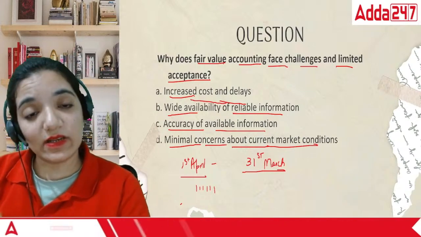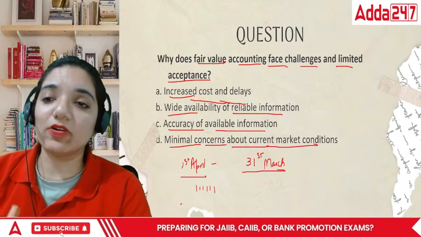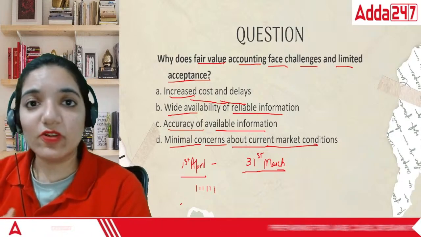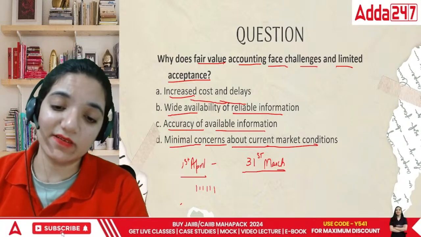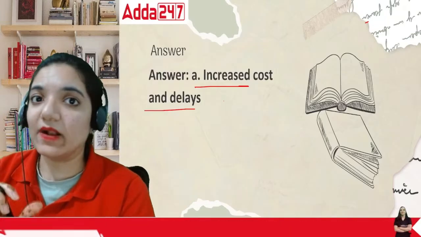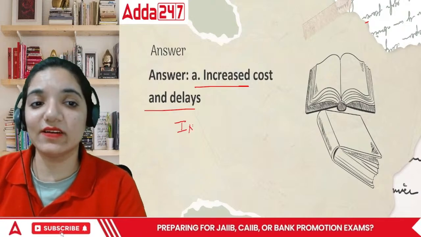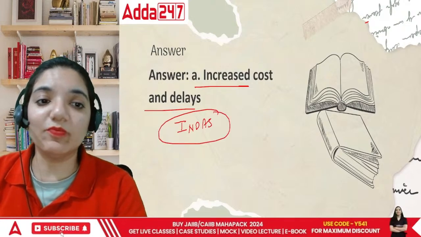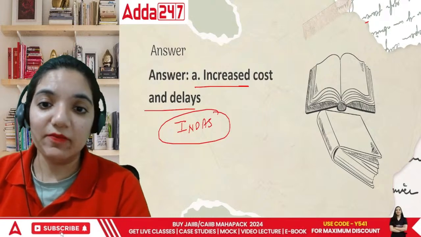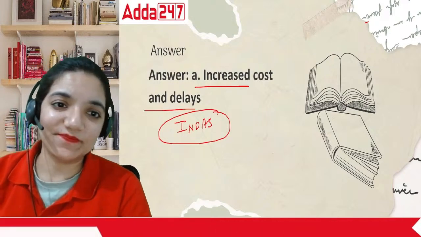That is possible, agreed, but to what extent? We cannot write down the differences for the 365 days in the year, right? So though a part of it is there in Ind AS right now considering the fluctuations, not every single day, because that would be too costly, right?